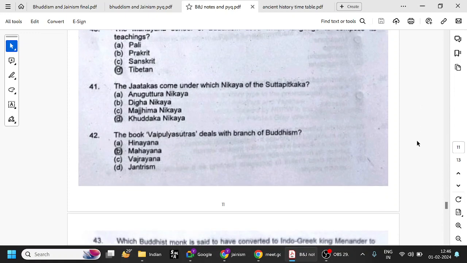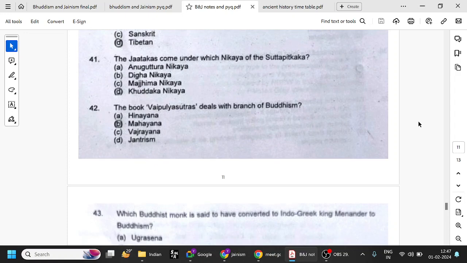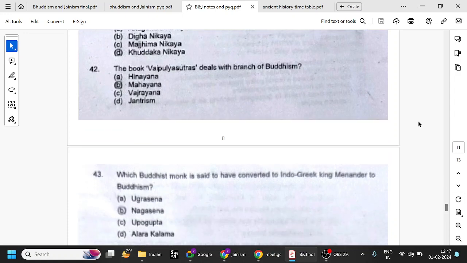So the Jatakas come under which Nikaya of the Sutta Pitaka? Basically, the Anguttara Nikaya speaks about the 16 Mahajanapadas, and the Jatakas come under the Khuddaka Nikaya of the Sutta Pitaka. Okay, and who compiled the Sutta Pitaka? Ananda. Who compiled the Vinaya Pitaka? Upali. Those things also remember. Ananda is the famous, most loved disciple of Buddha, and Mahakasyapa took the head of the Sangha after the death of the Buddha.